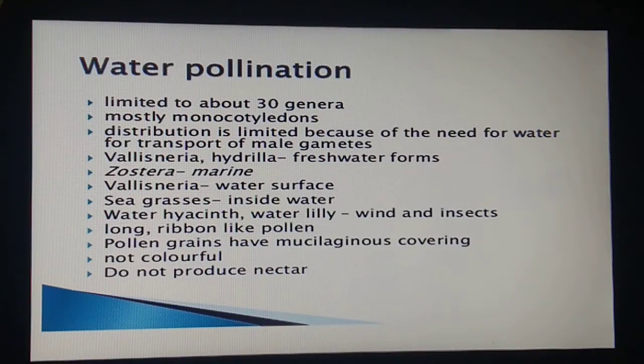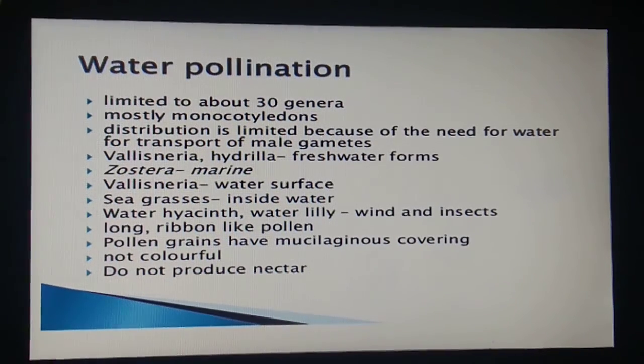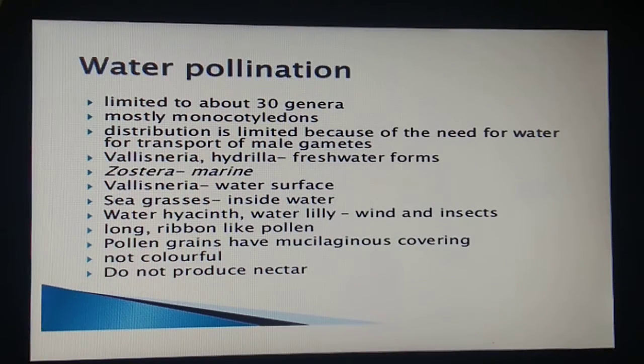Now students, in another group of water pollinated plants, such as sea grasses, what happens? Listen to this very carefully. The female flower remains submerged in water. We have studied 3 cases, and this is the third one. So it remains submerged in water and the pollen grains are released inside the water only.